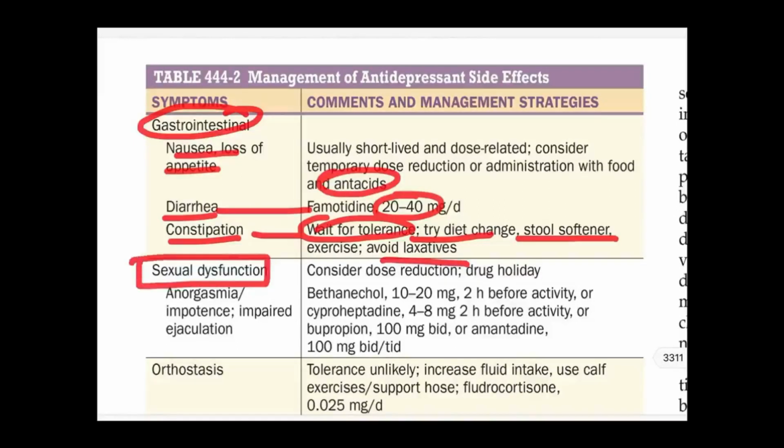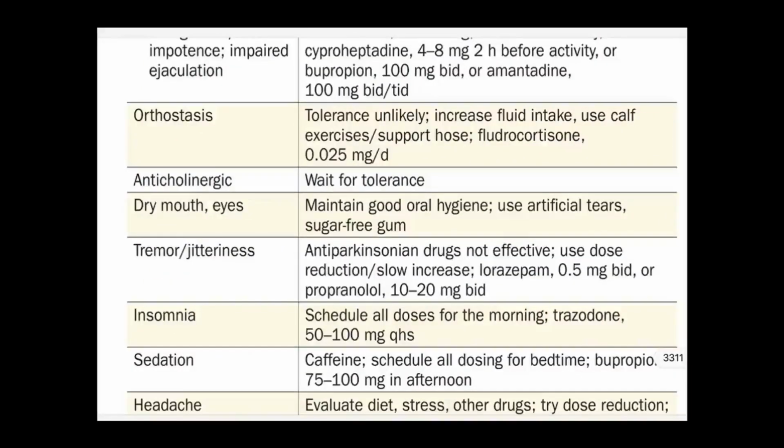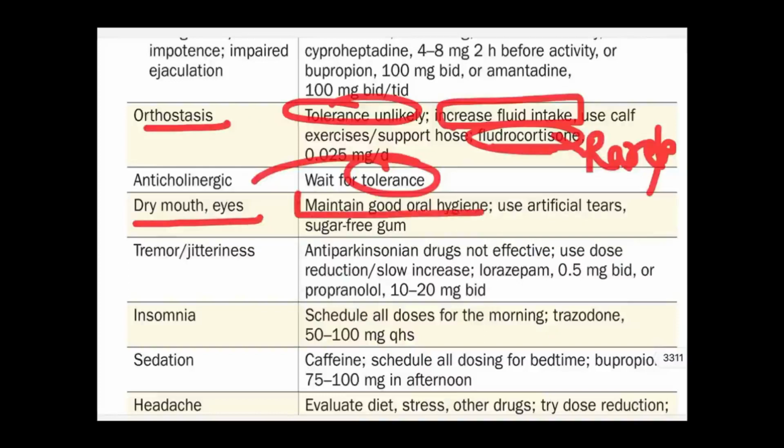Sexual dysfunction, one of the very important ones and a concern for many patients. For anorgasmia, cyproheptadine can be used. And also if there is a need to change the antidepressant, as I told earlier, bupropion can be used. Orthostasis, tolerance may come, otherwise increase the fluid intake, that is required very rarely. Anticholinergic side effects, tolerance will come. Dry mouth, dry eyes, maintain oral hygiene, use artificial tears.